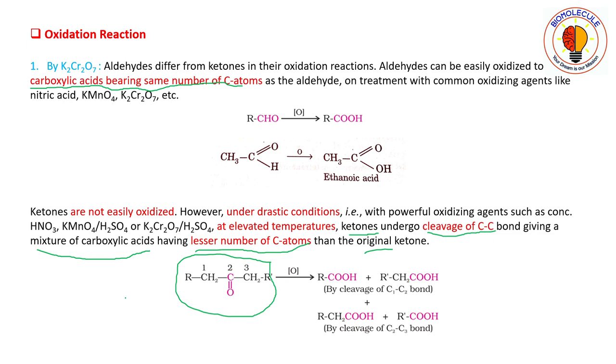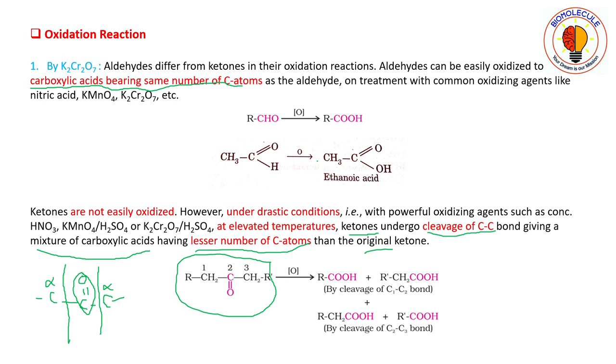This cleavage occurs between the carbon atom of the carbonyl group and the alpha carbon atom. See here, these are the two alpha carbon atoms of this carbonyl group. So cleavage may occur from this side or from this side.